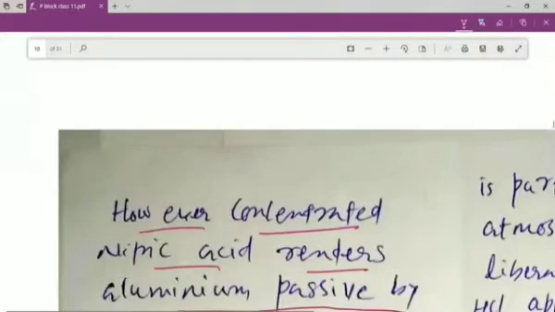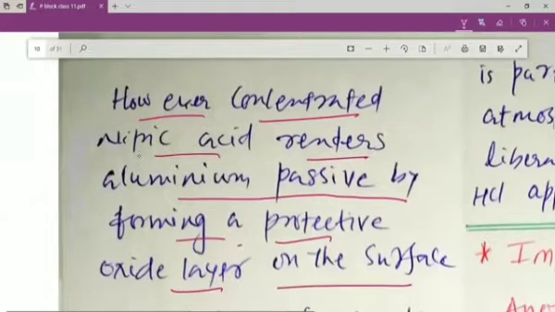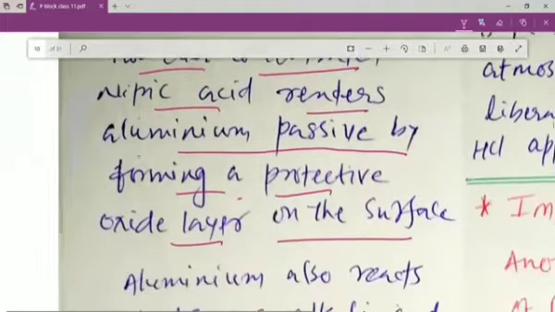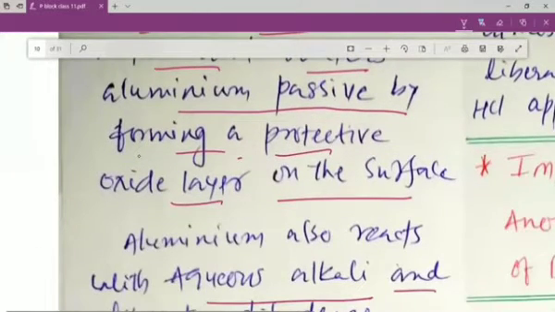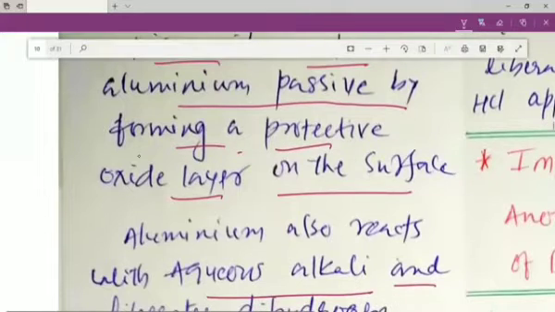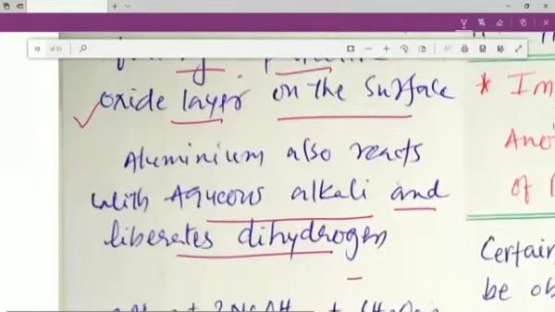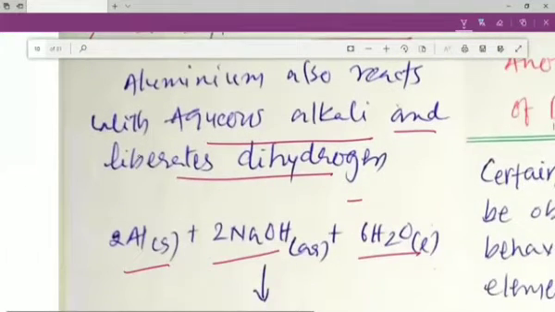However, concentrated nitric acid renders aluminium passive by producing a protective oxide layer. That is what we have studied in the 10th standard in the form of the anodizing process.